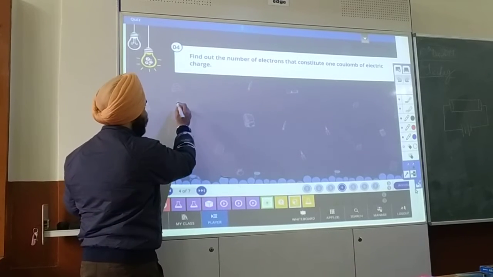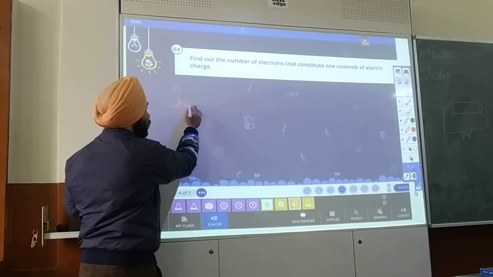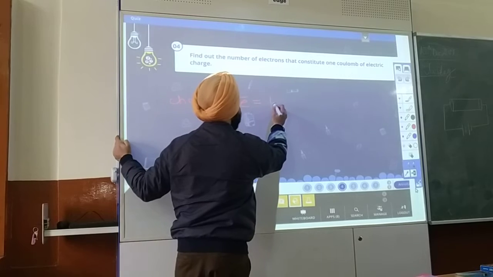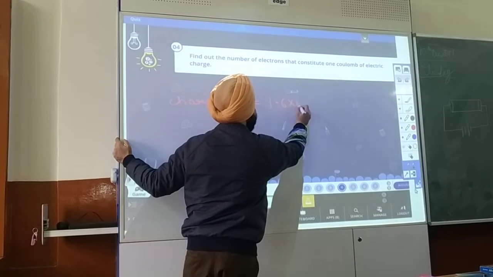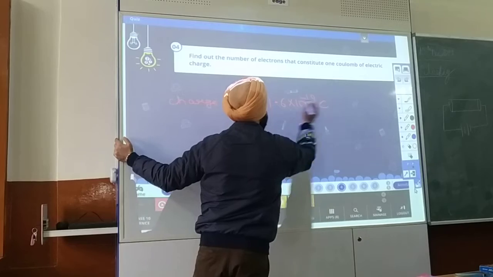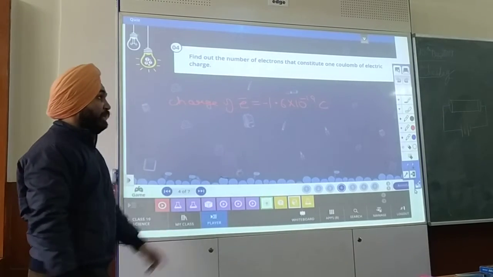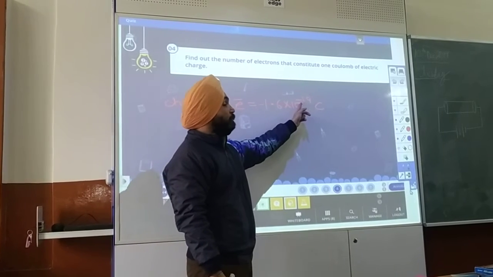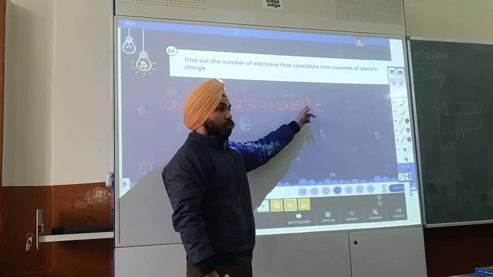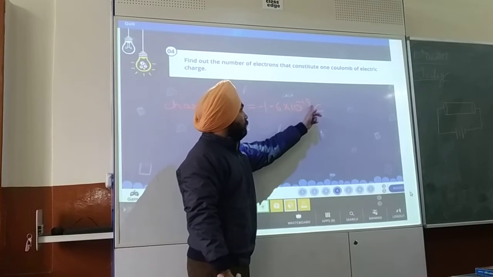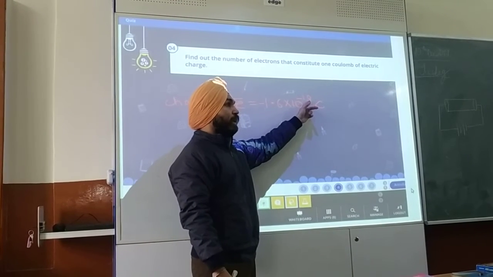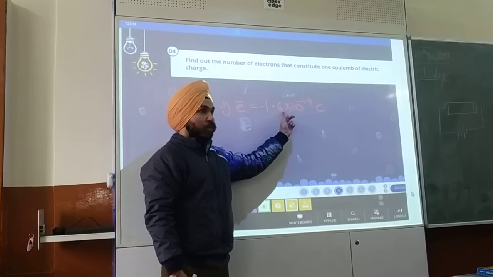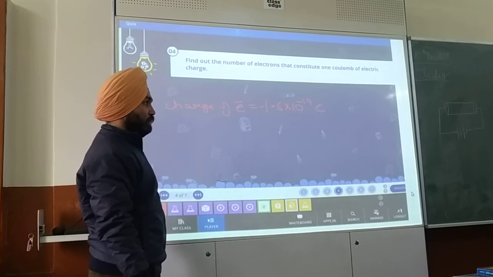Charge of 1 electron, write it down, it is important. Charge of electron is equal to 1.6 into 10 raised to power minus 19 coulomb with a negative sign. So you can see the value of charge for the electron is very small because the power is minus 19. So 1 coulomb is a very bigger value than the single charge of the electron. So we have to find the number of electrons.